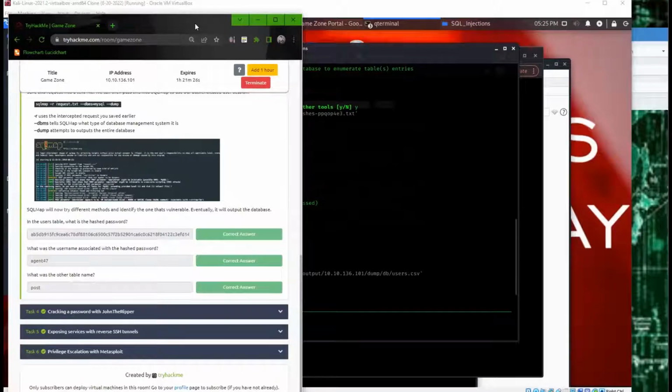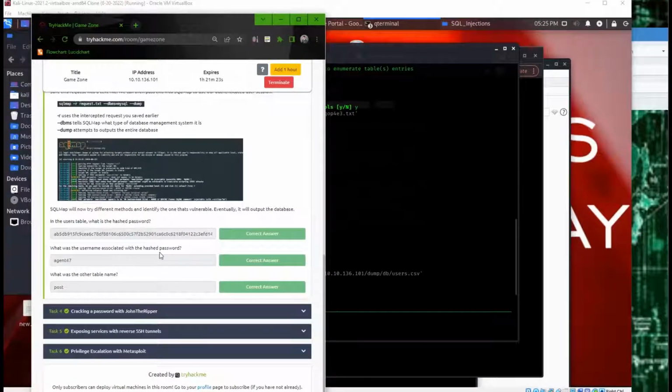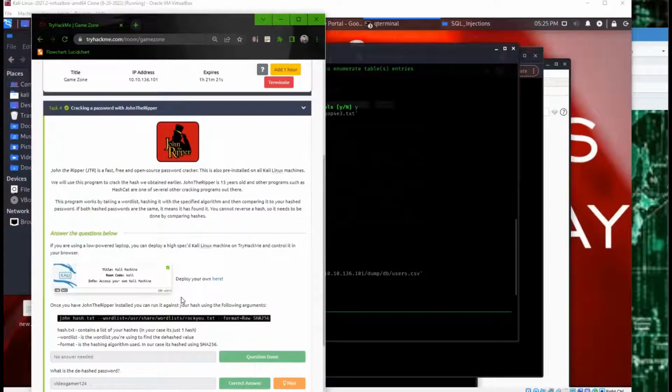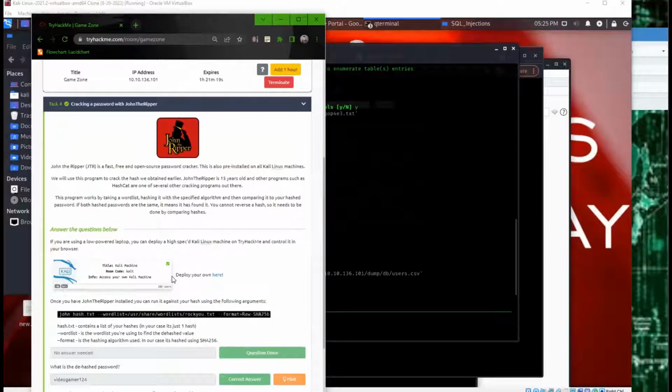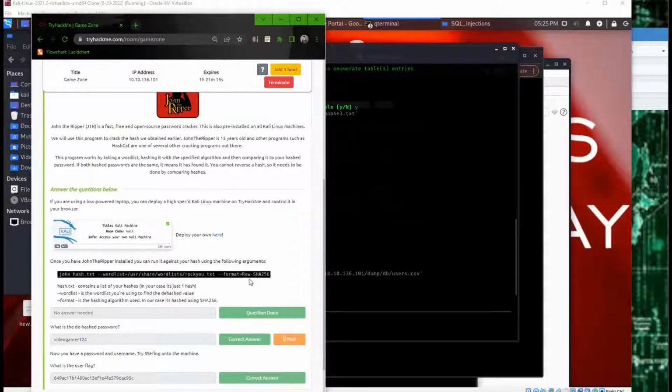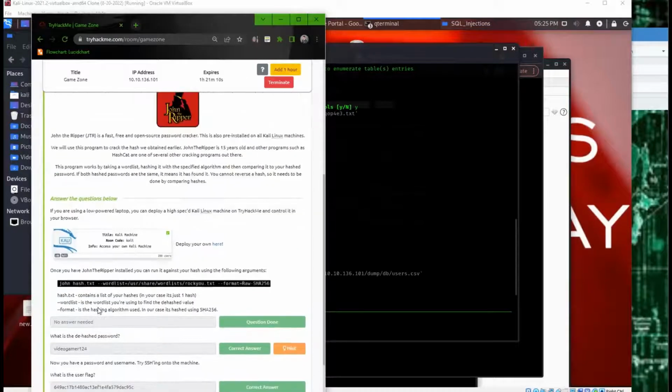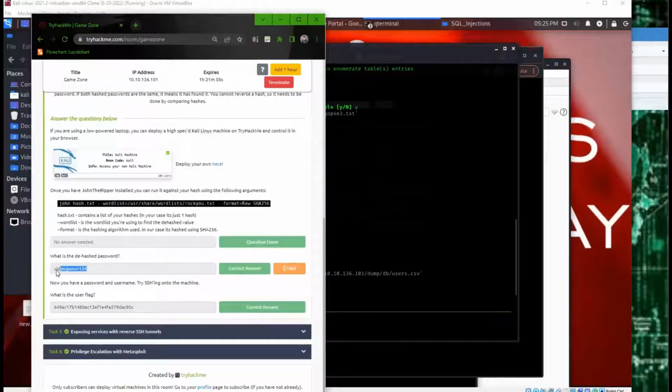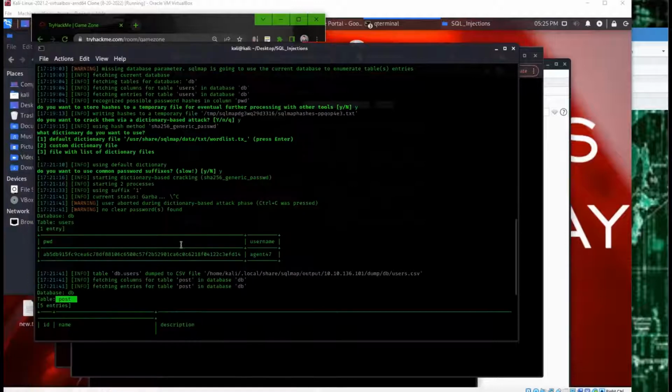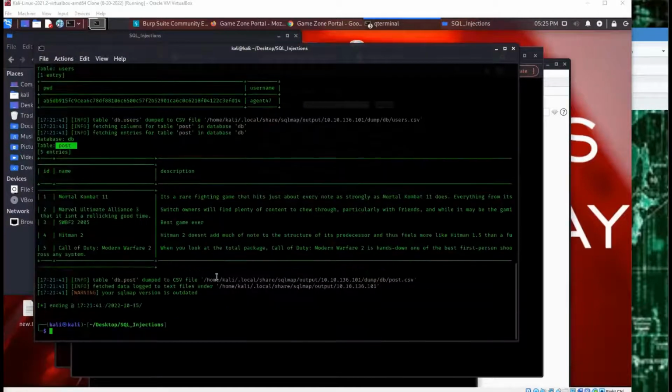And next it's going to have us crack the hash password that we have. So it tells us to use John the Ripper, and we're gonna use the rockyou wordlist to then crack the hash. And then it's gonna ask us what's the password once we've dehashed it. So why don't we try that real quick?